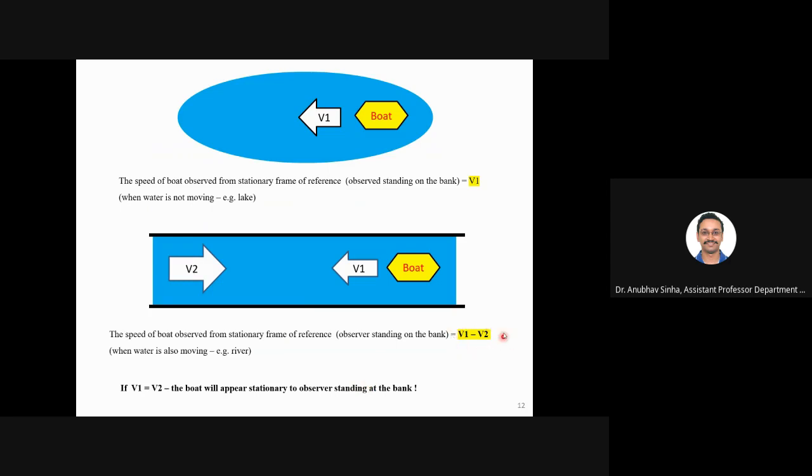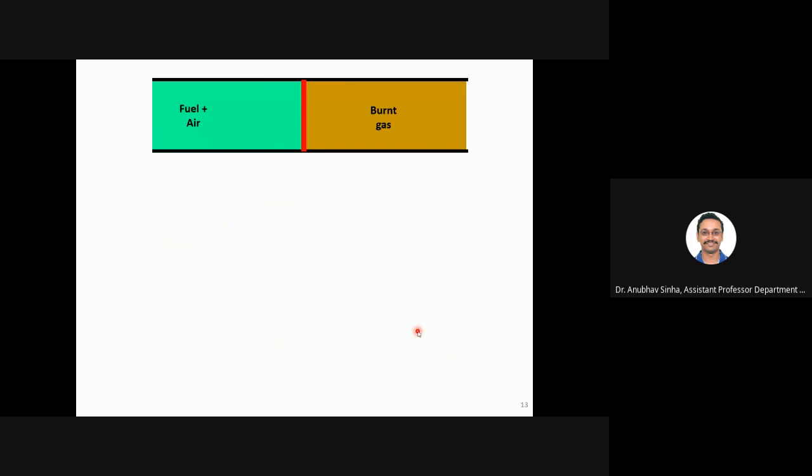This is, I think, simple vector addition you might have done in 11th or 12th class, right? Yes, sir. One is very comfortable with that. So if you are comfortable with that, now imagine that the flame is a boat. Flame is moving like a boat. Then you will see what is going on here.